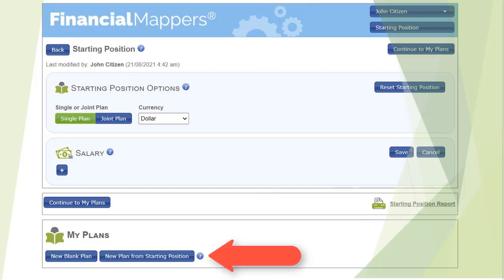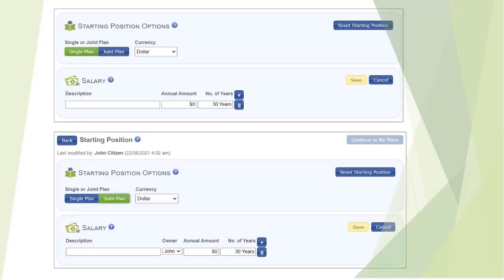The information in the starting position is then imported into your plan. This plan will give you the opportunity to see your financial future. To commence, you should go to the starting position. It is most important to identify whether it is a single or a joint plan.